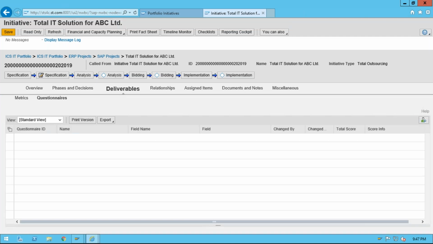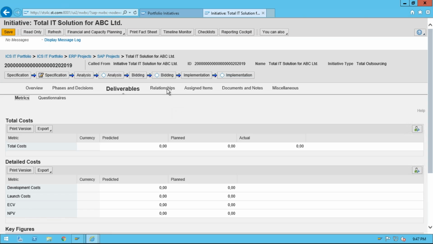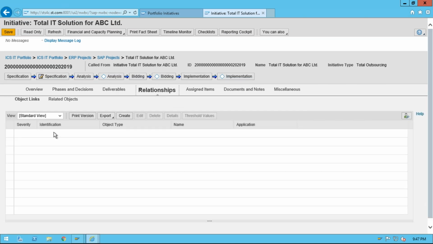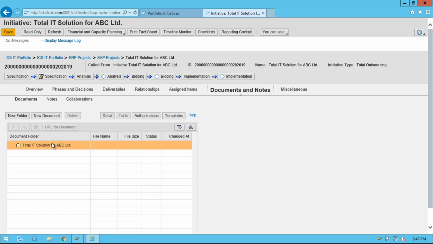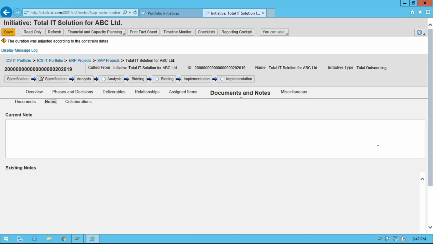Now coming to the relationship, you can create a relationship here. It is just like how we create a relationship between the different activities in the network. So if you have multiple initiatives, you can define which initiative has to be executed first and then next. Assigned items: how many items have been created for this initiative will be listed here. Documents and notes: any document which is uploaded will be available here. Notes: you can enter notes here, and you can add more text fields also.